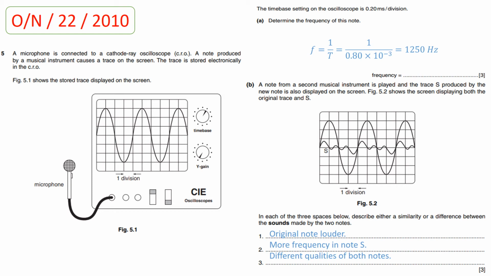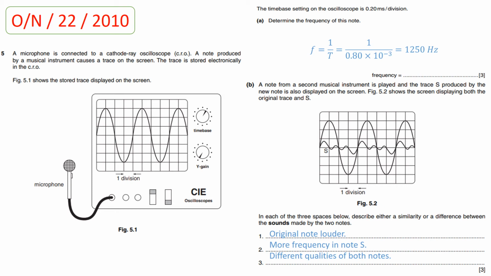So students, for one complete wave, the time taken is 0.80 milliseconds, because one complete wave is comprised of four small boxes. So that's why the value for the time is 0.80 milliseconds for one complete wave.